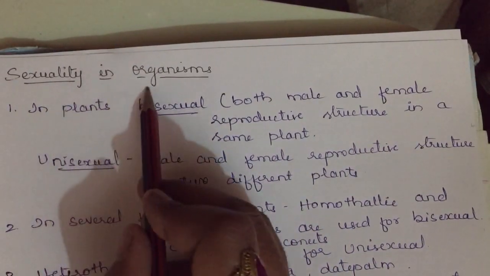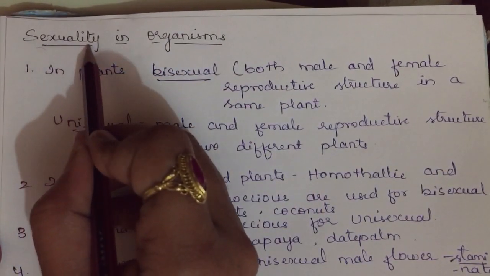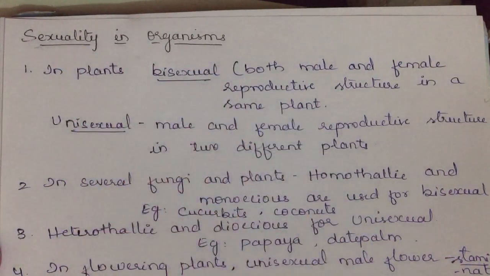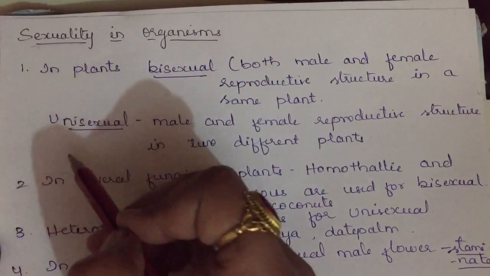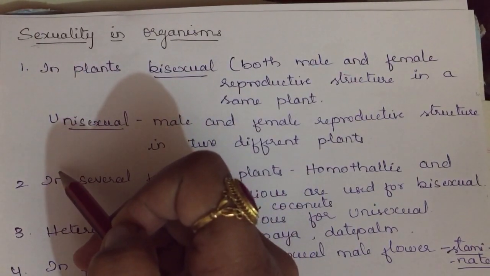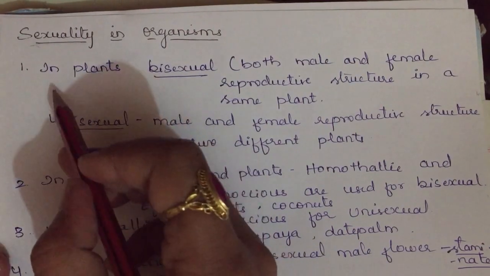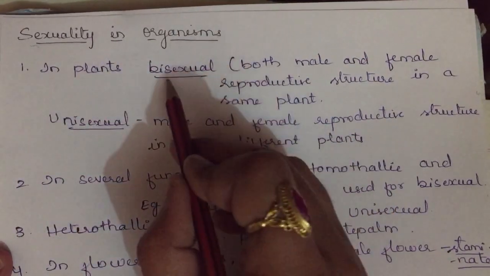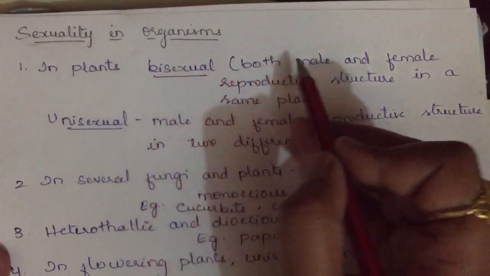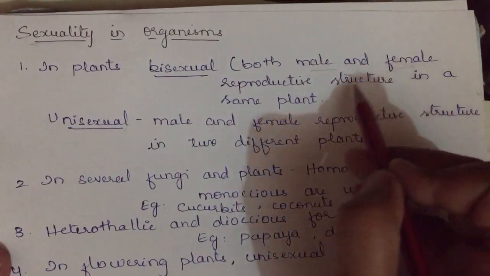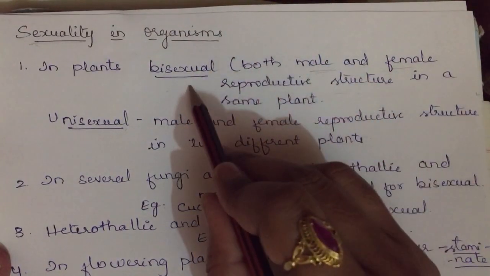Now, sexuality in organisms. The sexuality, as you can find, male, female, different types of organisms have different sexuality. So we shall discuss that. This is continued from your gametogenesis, the first stage of pre-fertilization. We have not yet started gamete transfer. In plants we are representing bisexual and unisexual. You are familiar with this term, I think so. Bisexual means where an organism has both male and female reproductive structures. If an organism has both male and female reproductive organs, we call it bisexual.